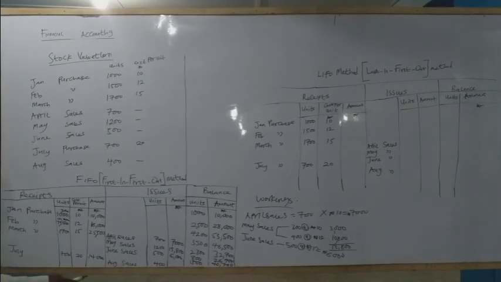So our last sales, we have to determine the amount. How do we determine the amount? We come again. Here we still have 100 left. You cannot jump here. You have to finish all this before we now come here. First in, first out. This one is still left before this. So out of the 400, we take the remaining 100. Then we take 300 from this one. So if you take 300 from this one, we will be left with 1,400. So we took 100 from here at 12 naira and 300 from this one at 15 naira.